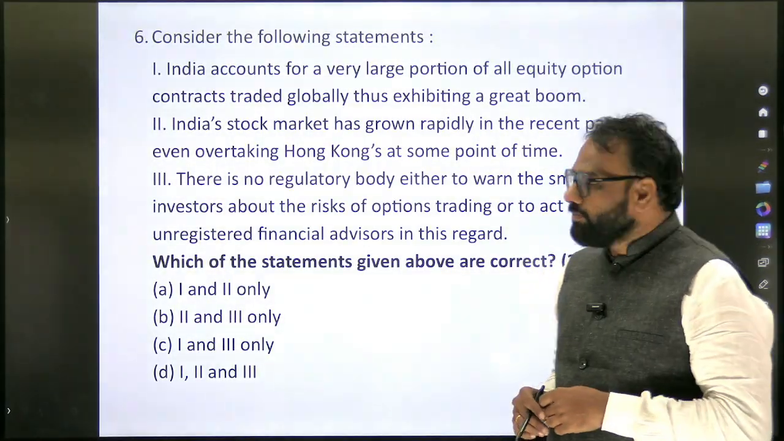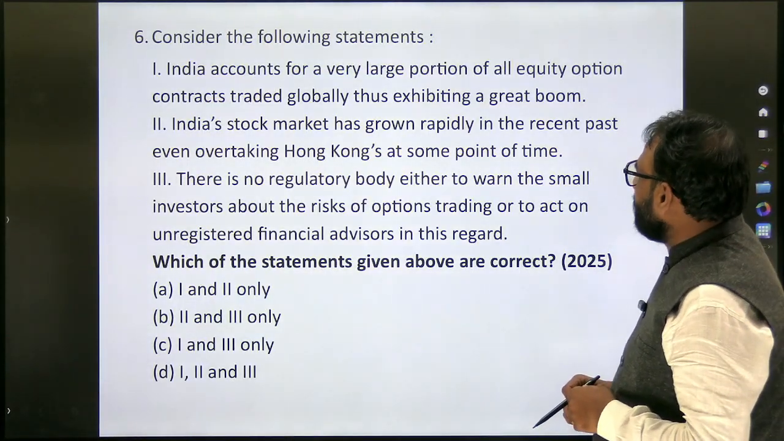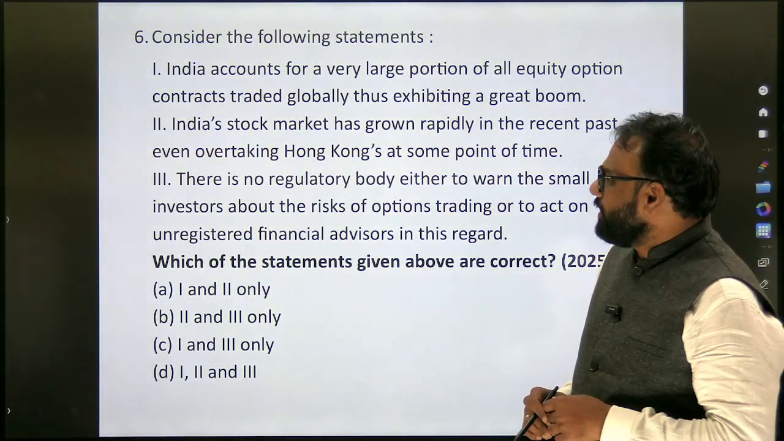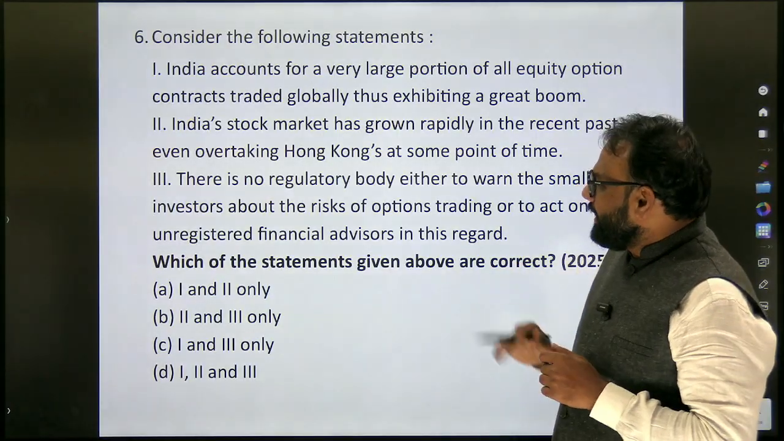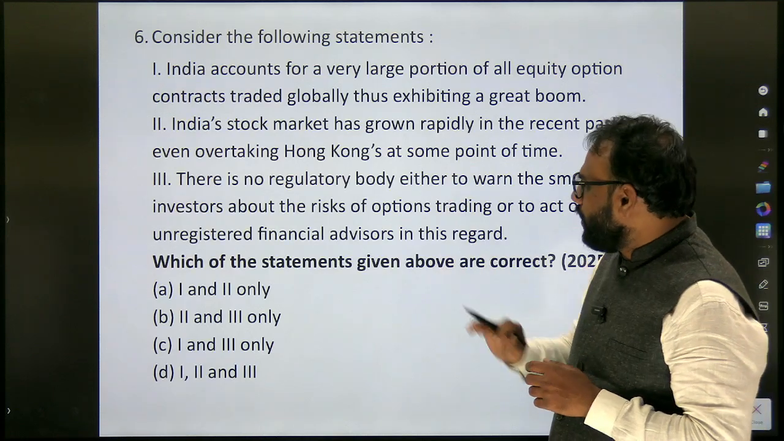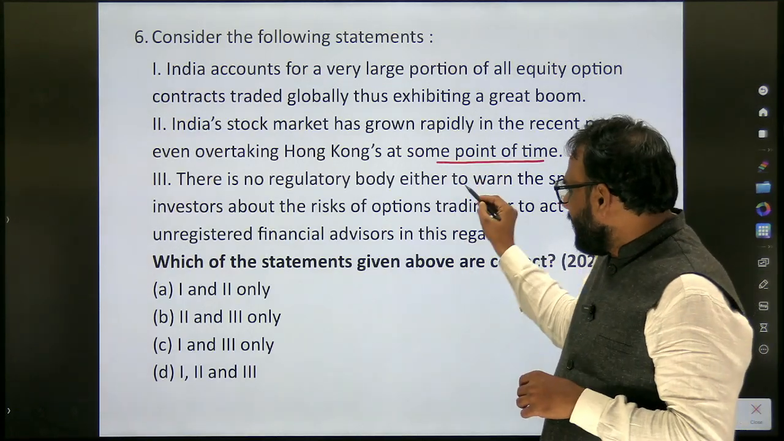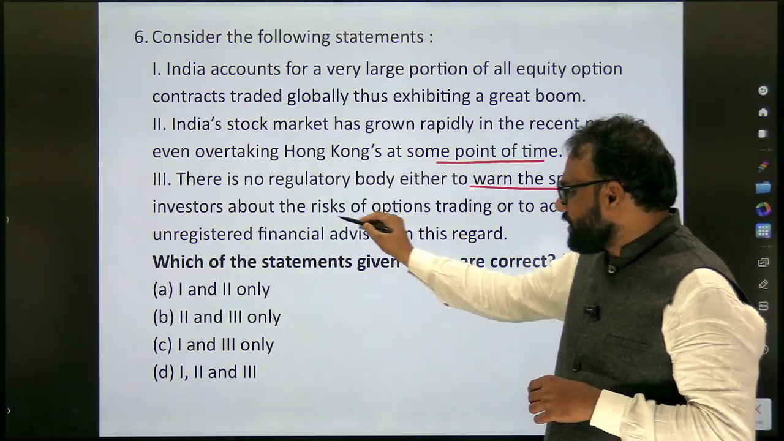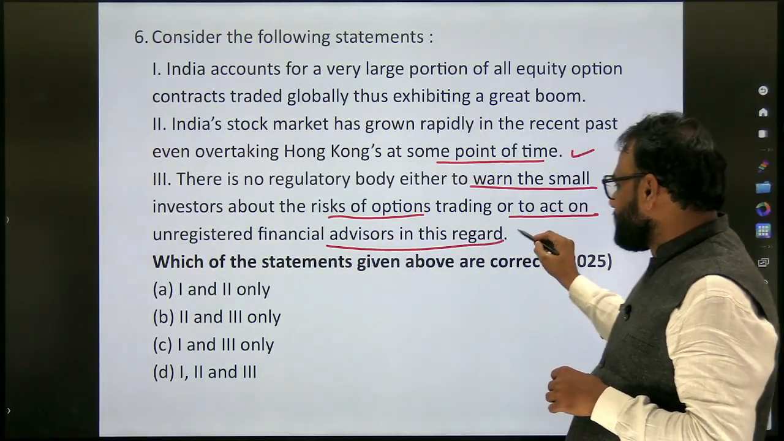Now next, this question. Consider the following statements. India accounts for a very large portion of all equity option contracts traded globally, thus exhibiting a great boom. India's stock market has grown rapidly in the recent past, even overtaking Hong Kong at some point of time. There is no regulatory body either to warn the small investors about the risks of options trading or to act on unregistered financial advisors in this regard.